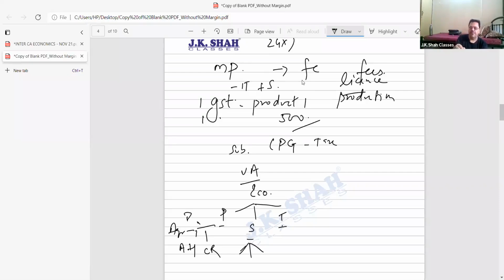In the secondary sector we have different industries: steel industry, tea industry, coffee industry, cloth industry, paper industry. Here you have banking, insurance, coaching classes, education classes.